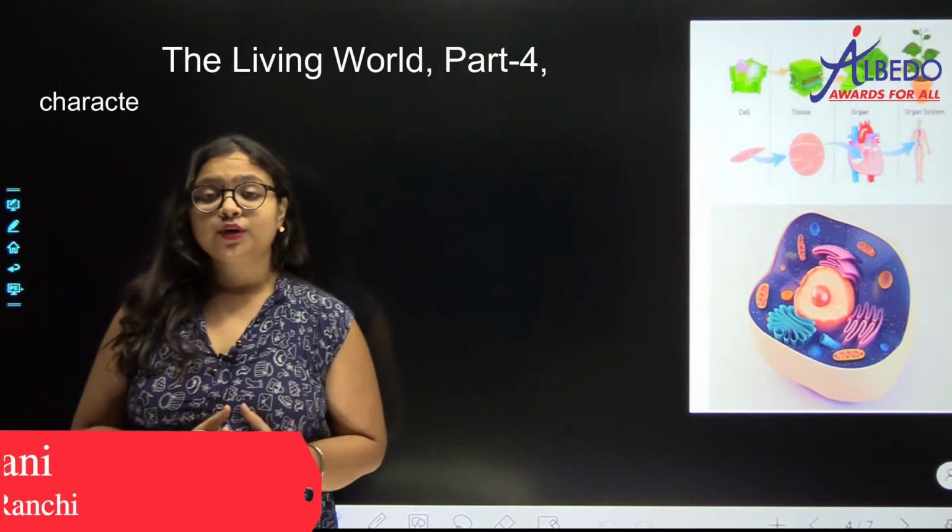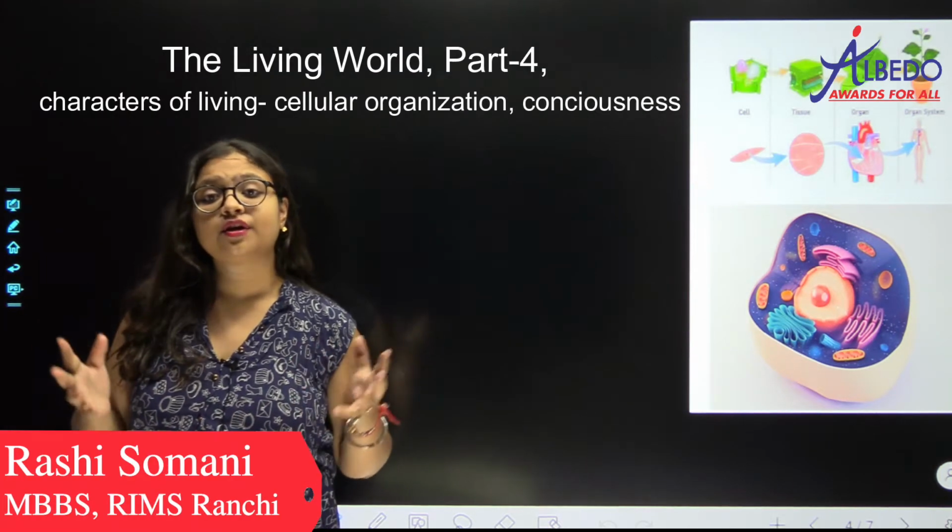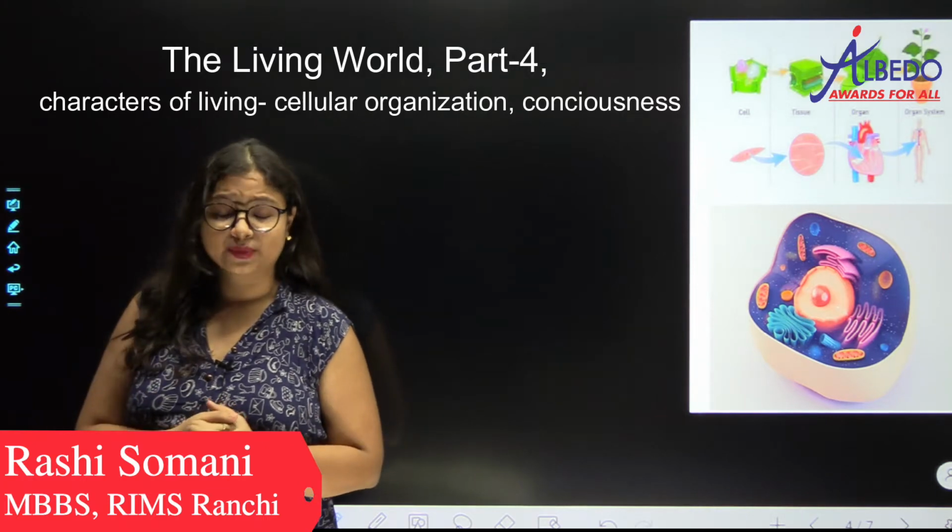Everyone, in the last video we saw our first defining characteristic of living, that was metabolism.